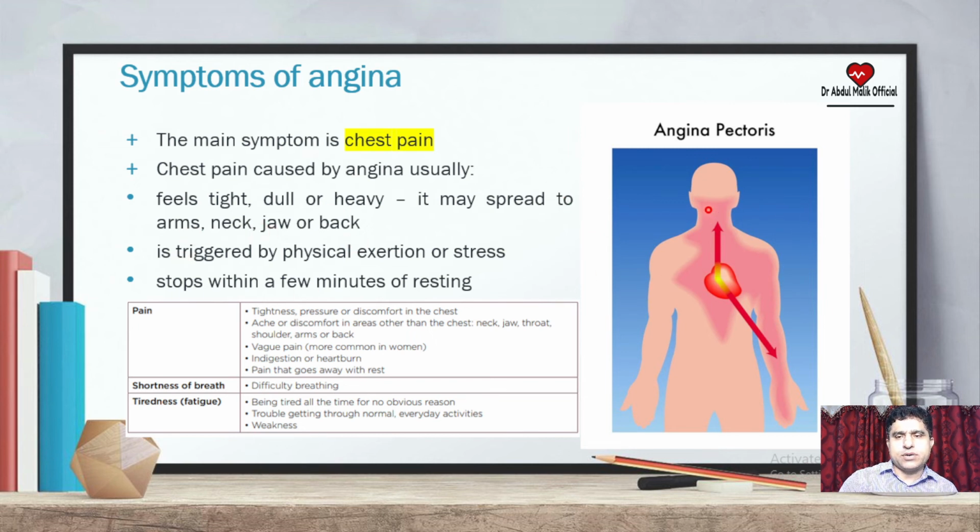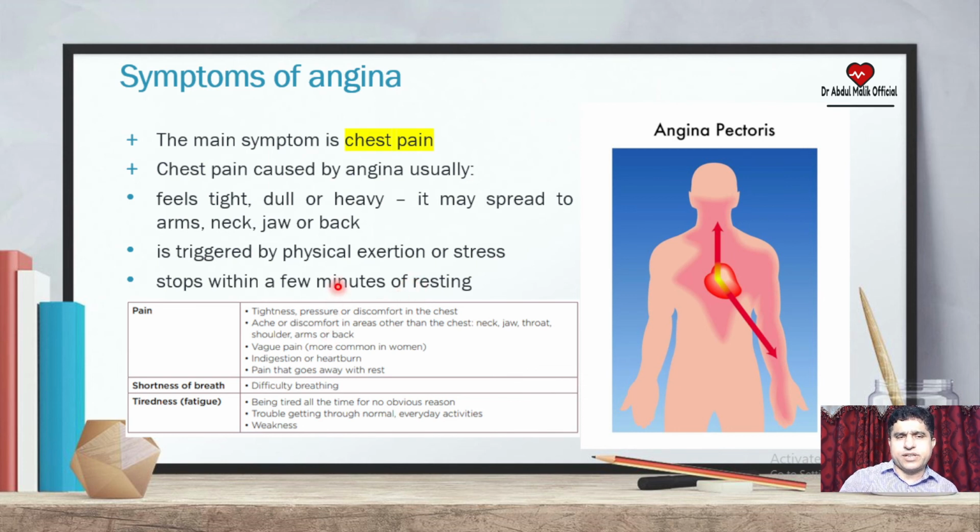This can happen in the neck area, the pectoral girdle area and the arms, and it is triggered by physical exertion or stress, or exercise, and stops within a few minutes of resting. These are common symptoms of angina.